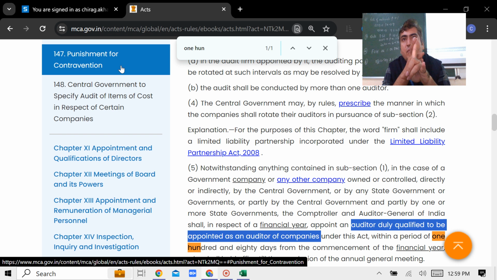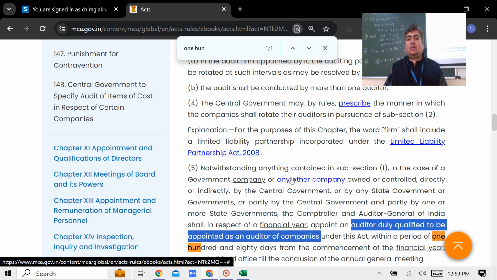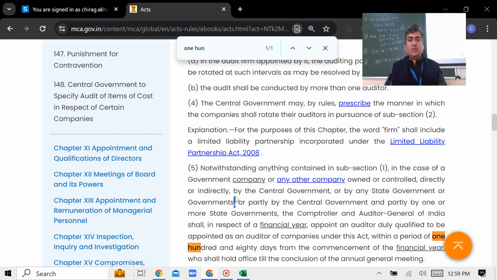Regular auditor appointment in non-government company, regular auditor appointment in case of government company, and its qualification eligibility criteria. So this is what we have done so far. Students, am I clear in everyone's mind?